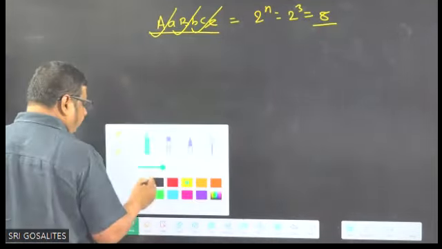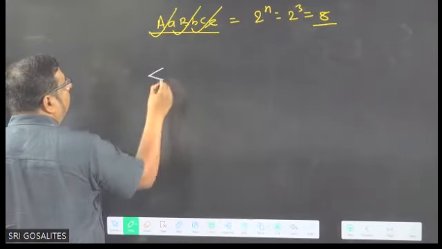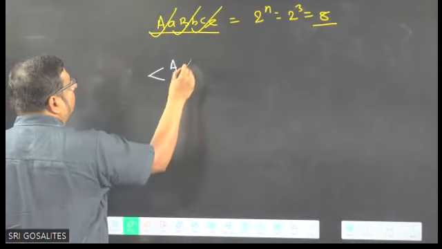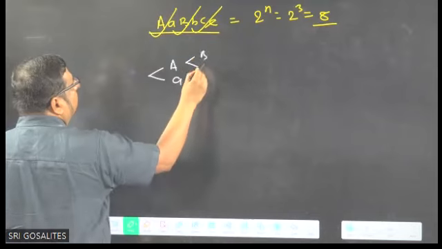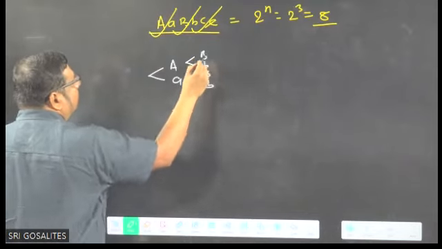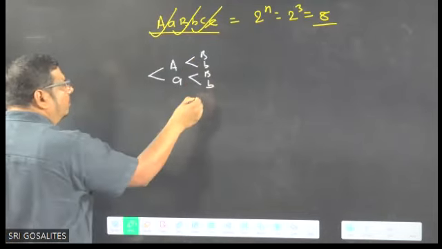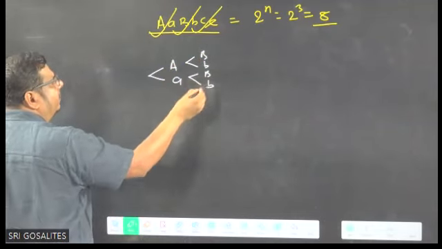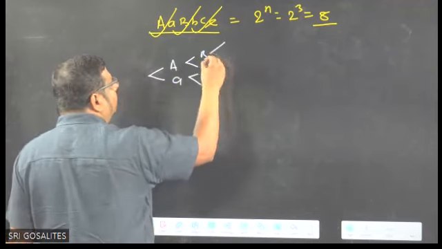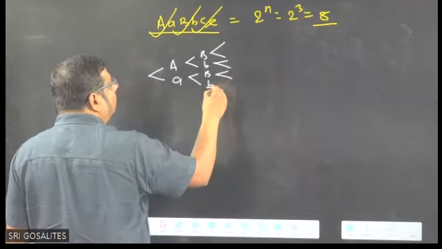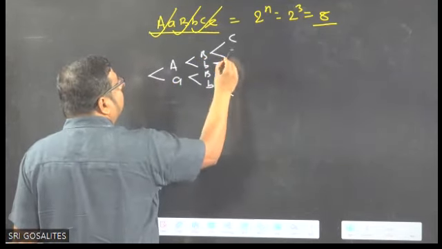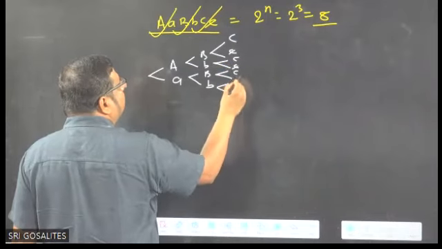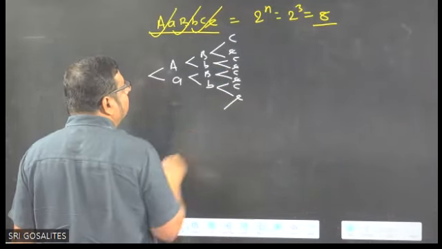So all are hetero. I am writing hetero, capital A, small a. Hetero, capital B, small b, capital B, small b. In one line, one character will come only. Not like here capital B, small b and here capital C, small c. Don't do that blunder. Everywhere we put a fork like this: capital C, small c, capital C, small c, capital C, small c, capital C, small c.